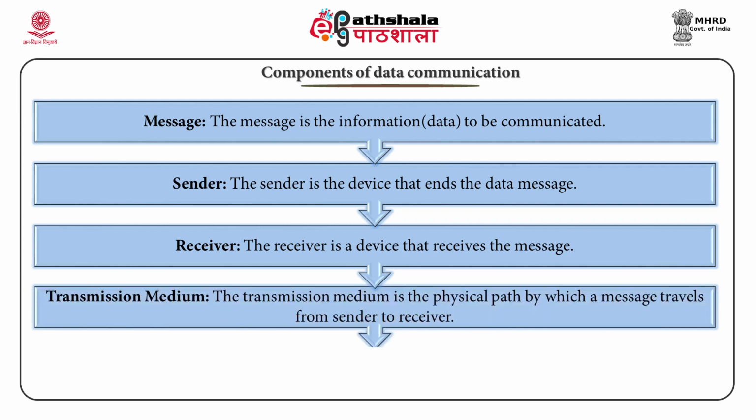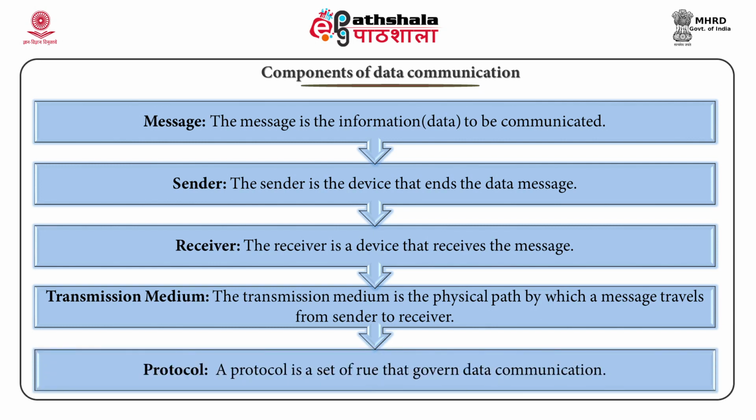Transmission medium. The transmission medium is the physical path by which a message travels from sender to receiver. It can consist of twisted-pair wire cable, coaxial cable, fiber-optic cable, laser or radio waves. Protocol.